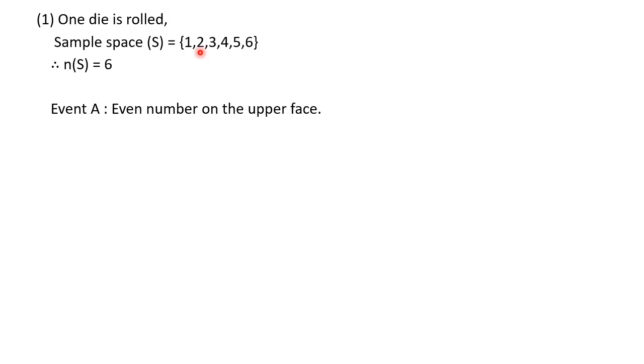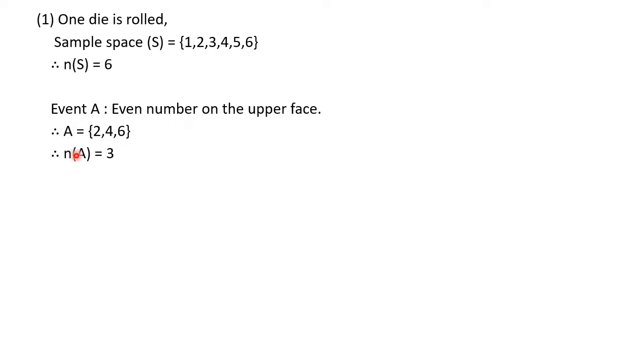So in the sample space we have 2, 4 and 6 as even numbers. So that we have to write as set A. Set A is equal to, in brace brackets, 2, 4, 6. So we have these 3 elements here, and since we have 3 elements, we can write n of A is 3. That much only is asked about event A.